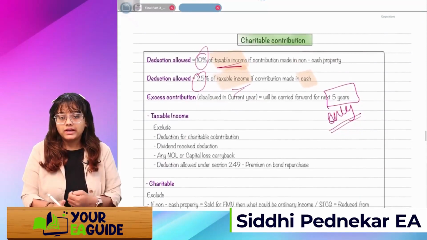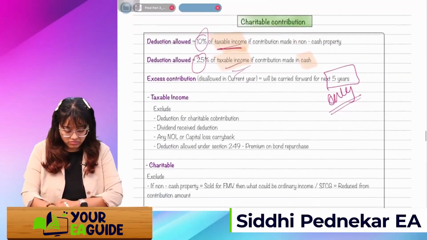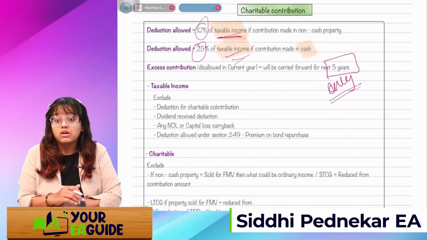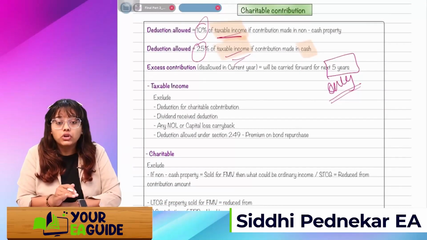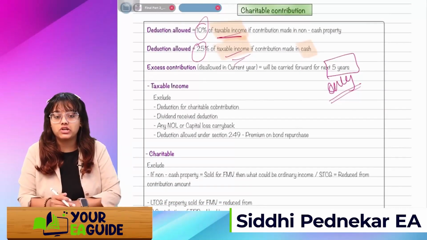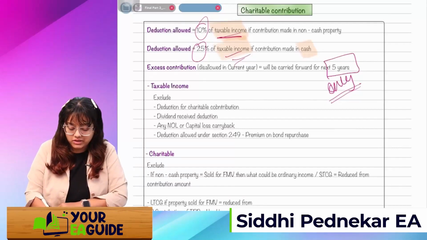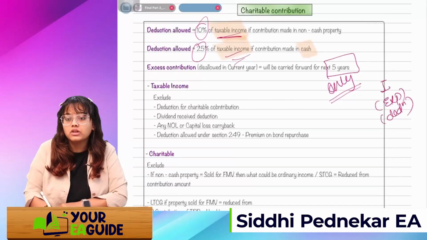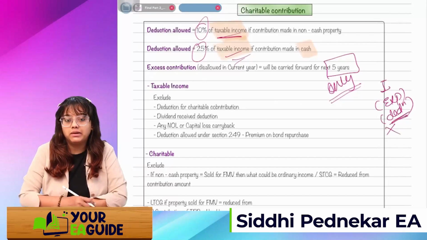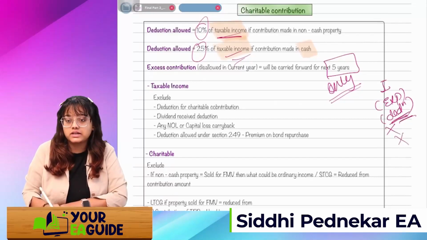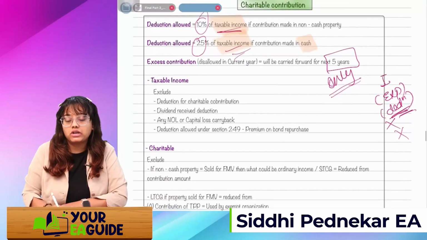Now, while calculating taxable income, what things do you have to keep in mind? What things do you not have to include? You will exclude the deduction for charitable contribution. Taxable income is income minus expenses, minus deductions. In this, I'll not consider charitable contribution. I'll not consider DRD. Any NOL or capital loss carryback, I'll not consider.